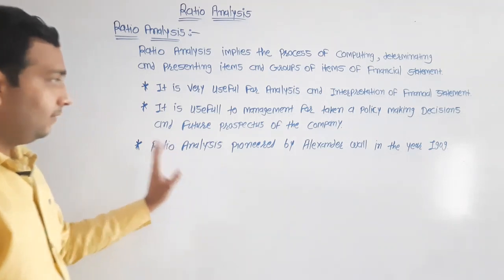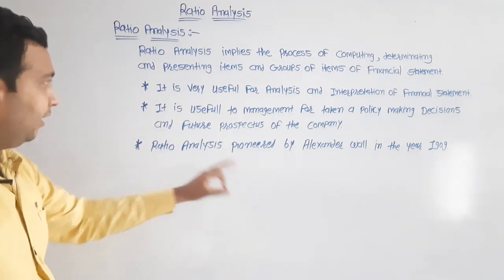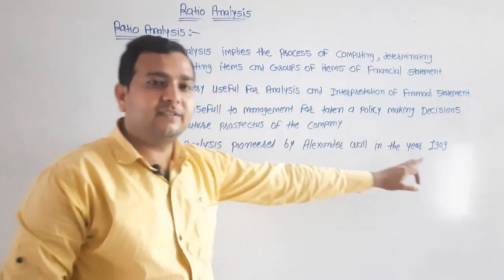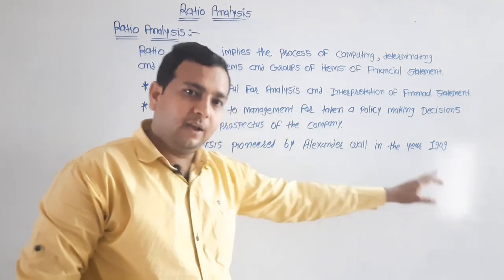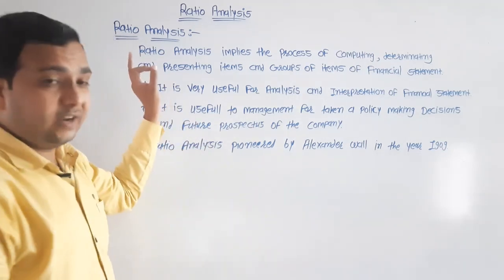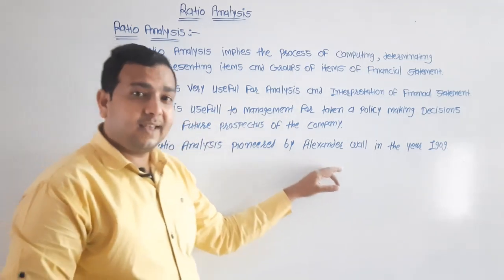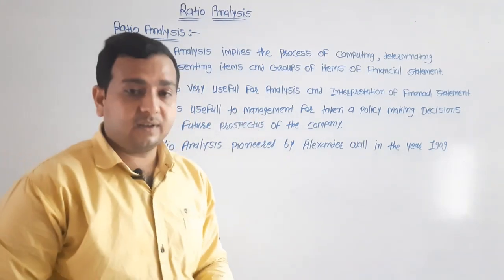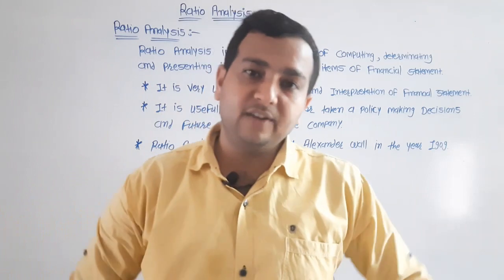When did Alexander Wall introduce ratio analysis? The answer is 1909. Who is the founder, or who pioneered ratio analysis? The answer is Alexander Wall. Now we have discussed the classification of ratio analysis.